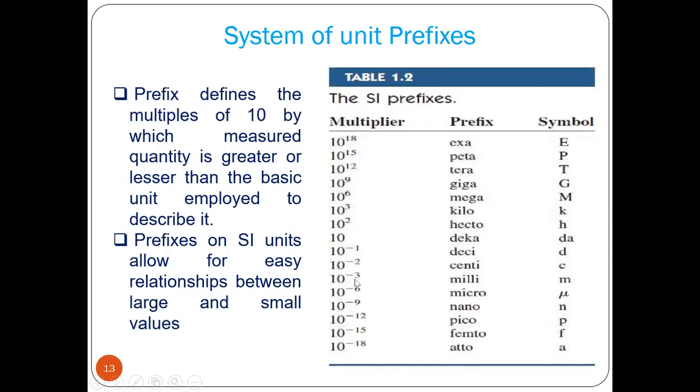So millisecond means 10 to the power minus 3 second. Micro means 10 to the power minus 6. Nanosecond means 10 to the power minus 9 second. If it is kilo ohm, that means 10 to the power 3 ohm. Mega ohm, 10 to the power 6 ohm. So that is the multiplier, and the number becomes smaller. 10 to the power 3 means you would have to put 3 zeros, 1000, so the number of zeros becomes lesser. So it is easy to write.